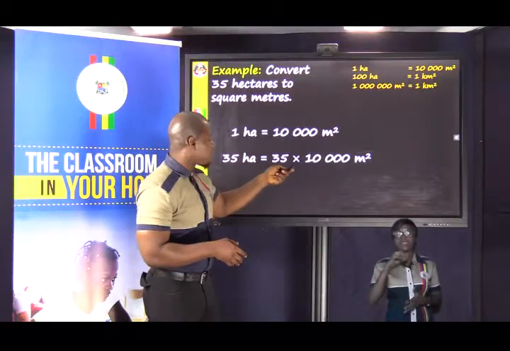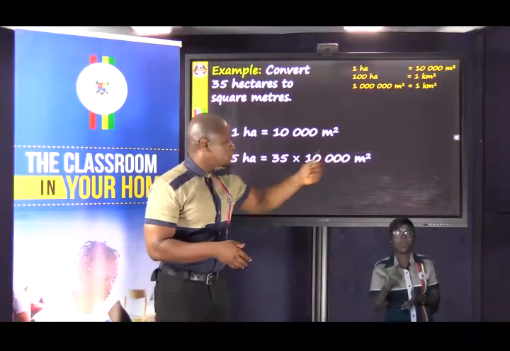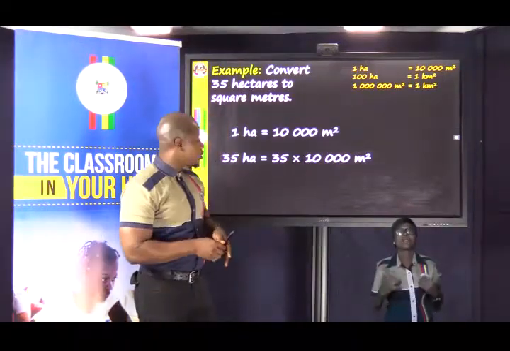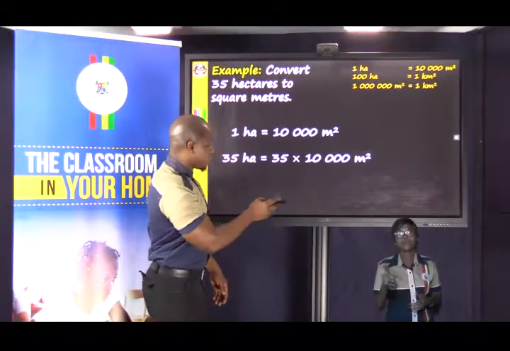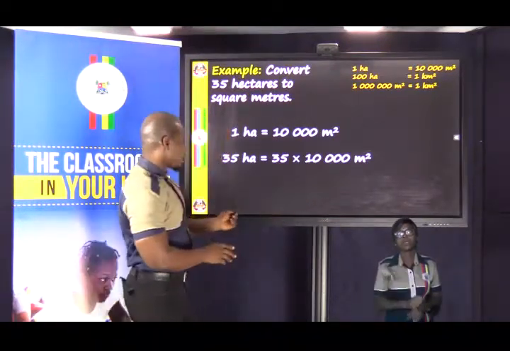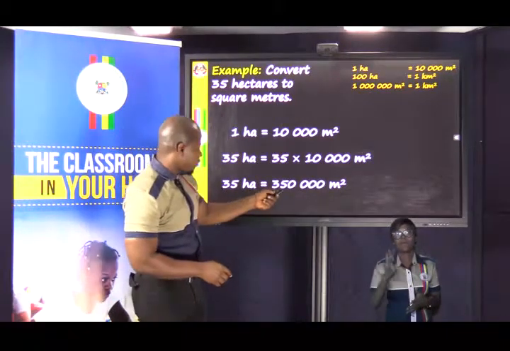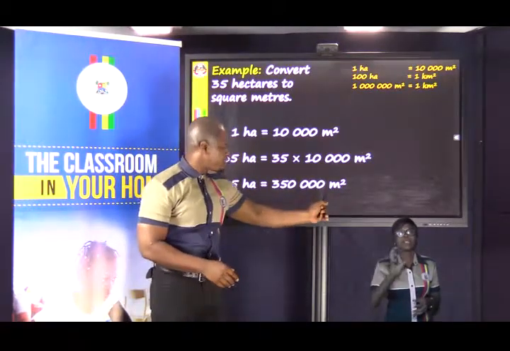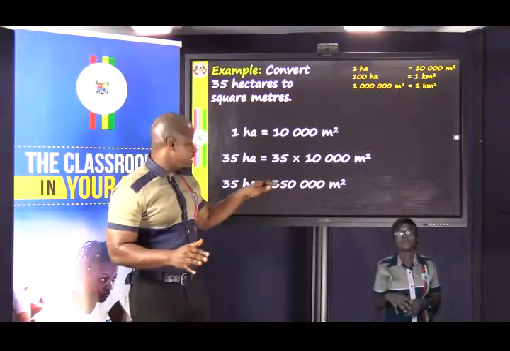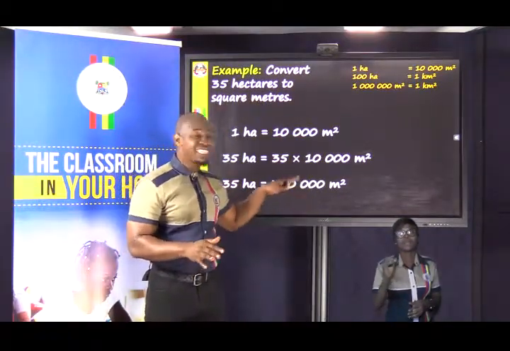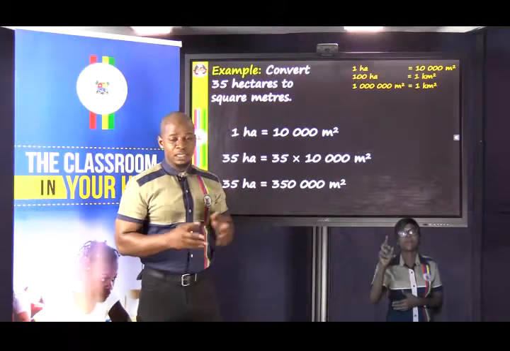And that is 35 times 10,000 square meters. So now multiplying the significant digits, 35 times 1 is 35. Then I add all the zeros and I get 35, then 4 zeros. That is 350,000 square meters. So 35 hectares is 350,000 square meters. It's as simple as that.